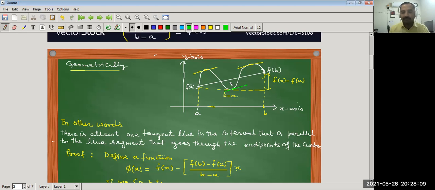So in this graph we are able to find 3 points which are parallel to the line segment joining the points f(a) and f(b). So in other words, there is at least one tangent line in the interval that is parallel to the line segment that goes through the endpoints of the curve.